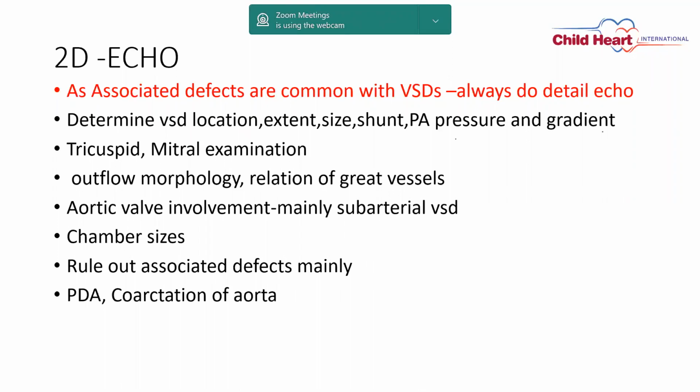Examine the tricuspid and mitral valve also, outflow morphology, RVOT, LVOT, as well as relations of the aorta and pulmonary artery. Chamber sizes are more important because with some of the large VSDs you will see a small left ventricle. So the mitral valve and tricuspid valve Z score is important for the operability and the type of operations. And we have to rule out other associated defects like PDA and coarctation of the aorta.